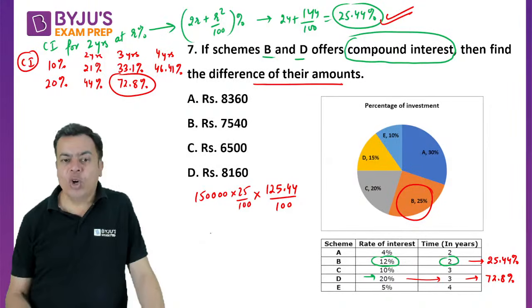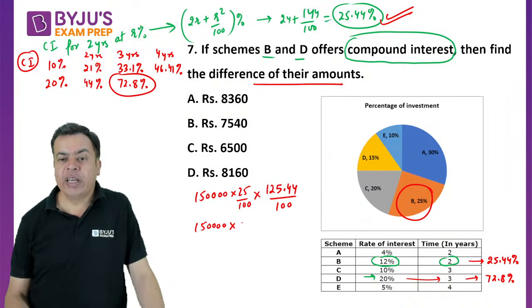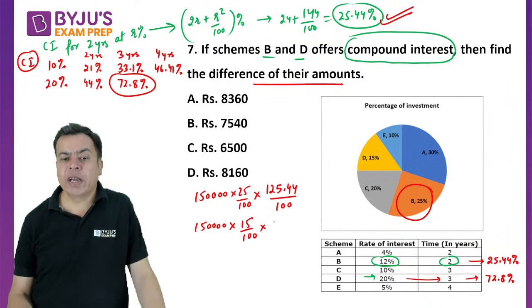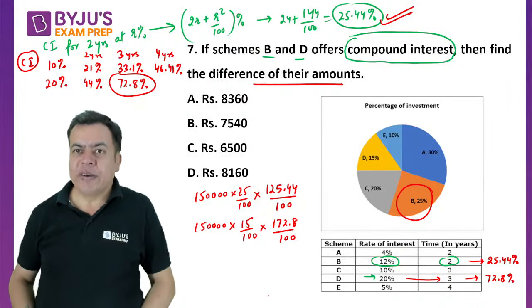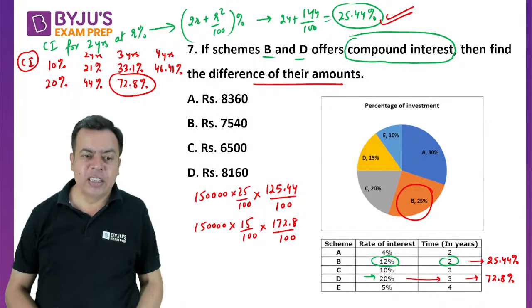And the amount for D will be 1,50,000 into, now D's investment is 15%, and his amount will become 172.8%, right? Okay, I'm writing these values.